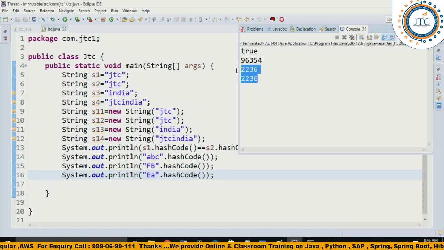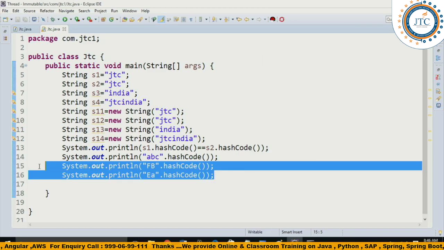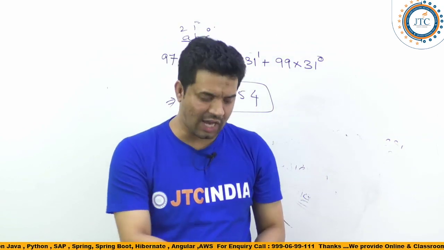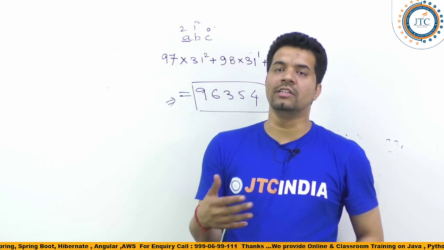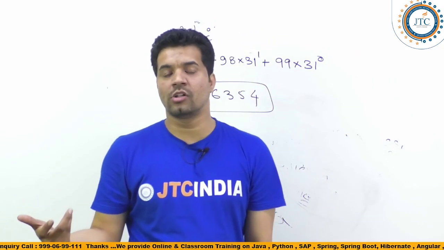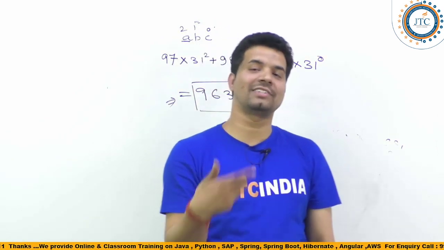Yes, now you can see here, these two are strings, right? Yes, you are right, Krishna, it is on the basis of ASCII value. So here these two strings, FB and Ea, have the same hash code, and like that there are many other combinations which might have the same hash code. I have just given you one example, but there are other strings also which might have the same hash code, right?